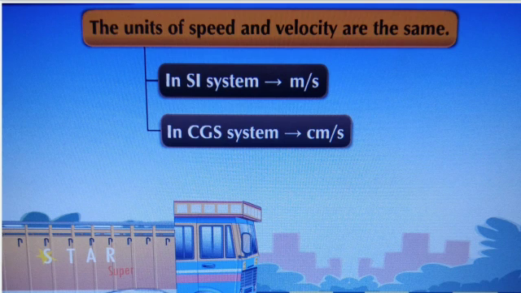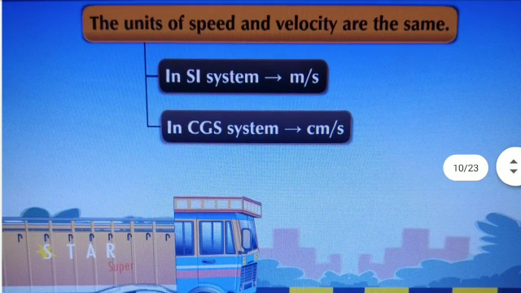What is the SI system? System International, or International System. It is also called the MK system. That is the big unit of the quantity. And what is the CGS system? It is centimeter, gram and second, the smaller unit of quantity. Therefore, speed and velocity have SI unit meter per second, and CGS unit centimeter per second.